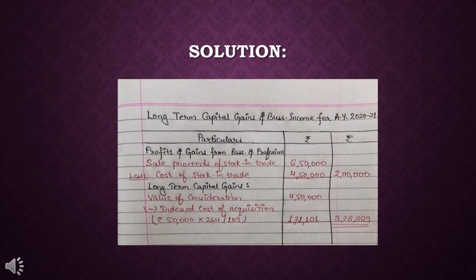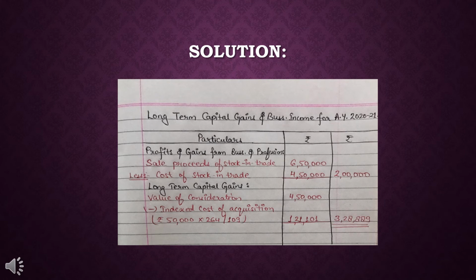Then for the calculation of long-term capital gains, first of all I have written the value of consideration, that was the cost of the stock in trade, that is 4,50,000. Out of which I have deducted the indexed cost of acquisition. How have I calculated the indexed cost of acquisition?